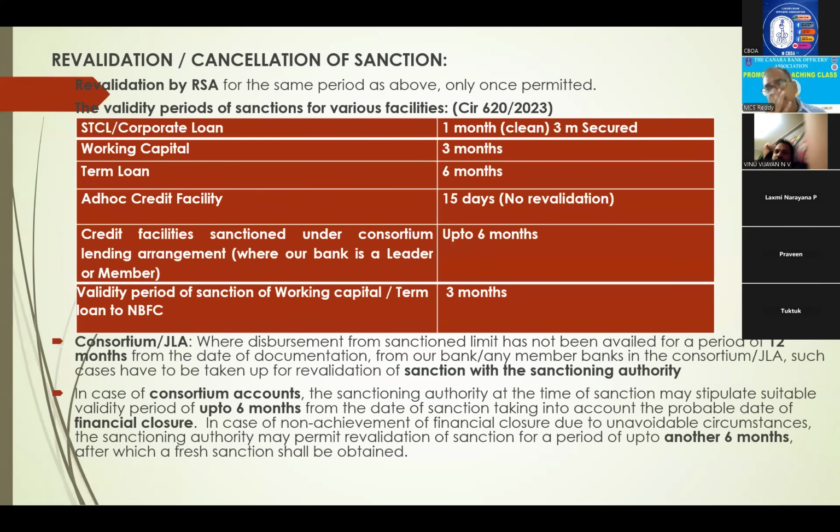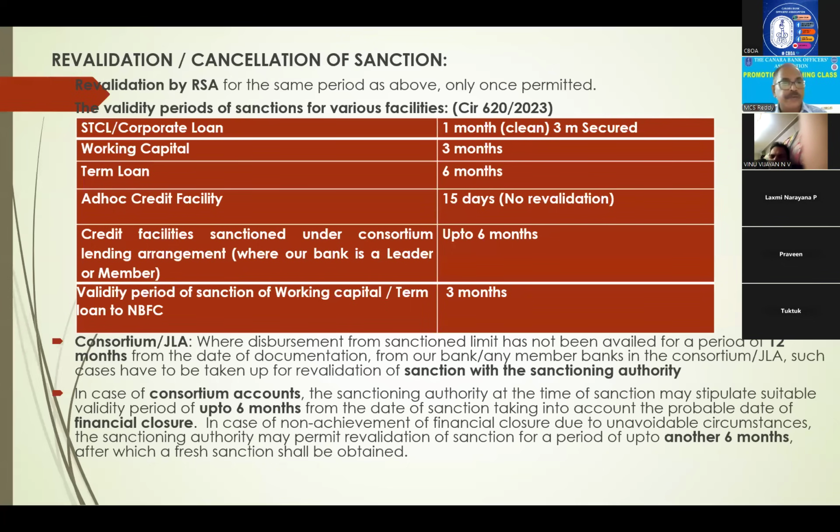Revalidation of working capital. Normally, working capital limits sanction validity, how much? STCL and corporate loan, generally 3 months permitted. If it is a clean loan, 1 month only. Because clean STCL, unsecured STCL, within 1 month they have to avail. Otherwise, it will lapse. And again, you have to revalidate that sanction. Right? Working capital validity is 3 months.